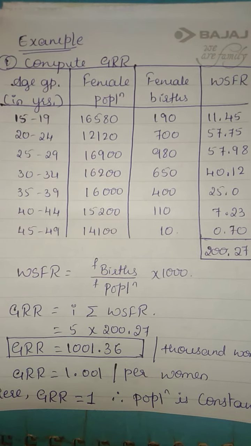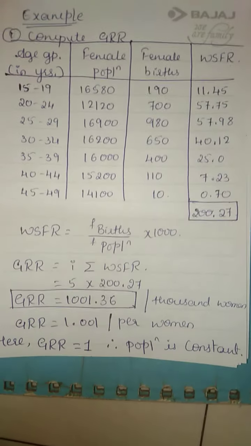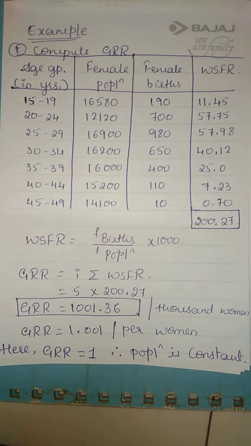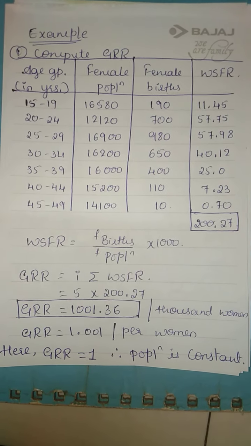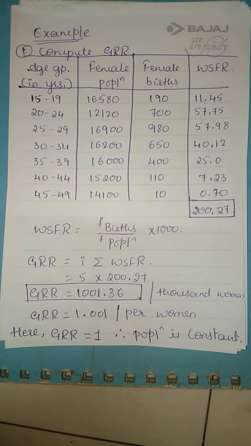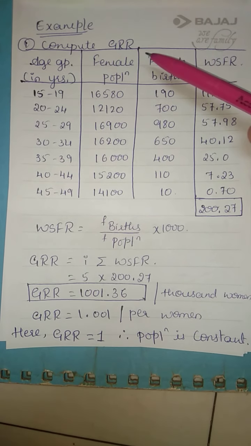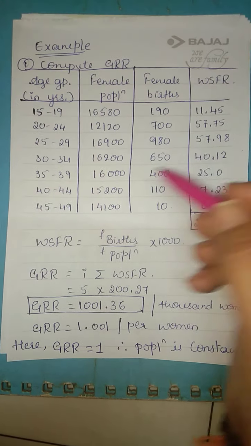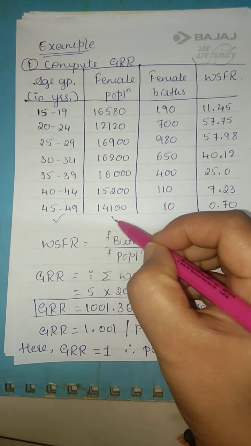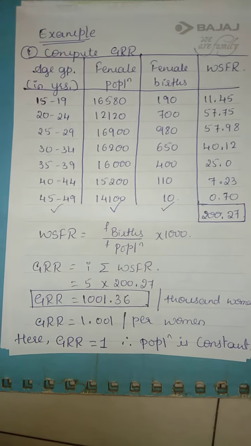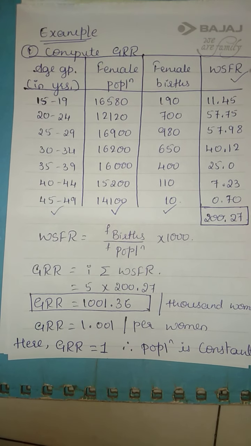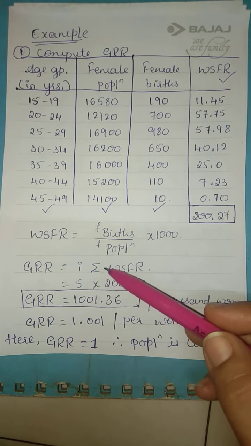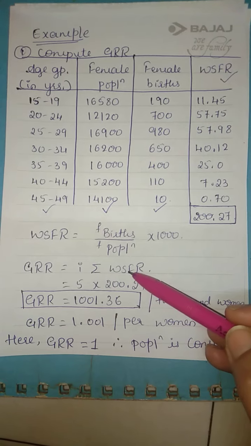I have considered a single example because examples are very easy. Already we have calculated TFR and ASFR, same it is. Compute GRR. They have given the data: age group, female population, and female births. You are supposed to find out WSFR because the formula is GRR is equal to I into summation WSFR.